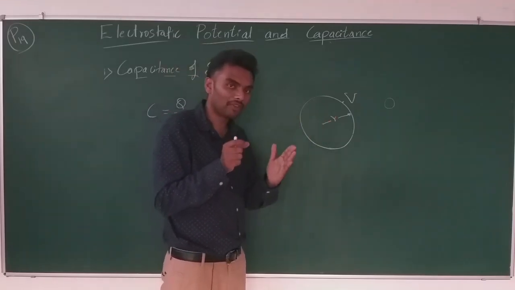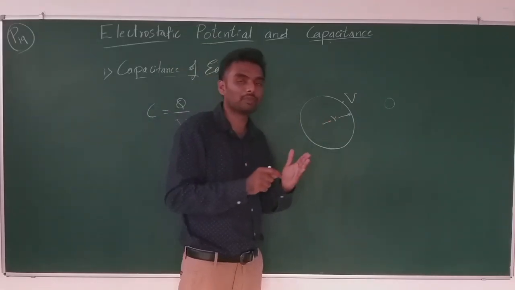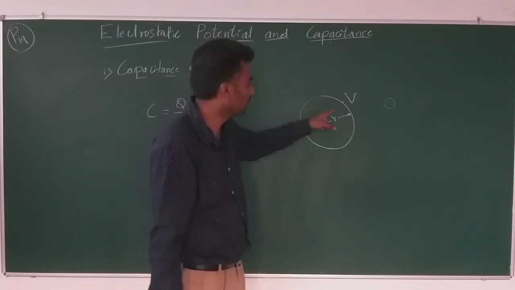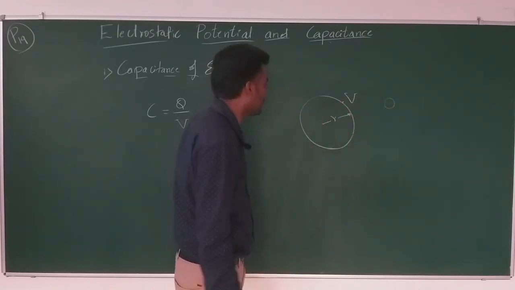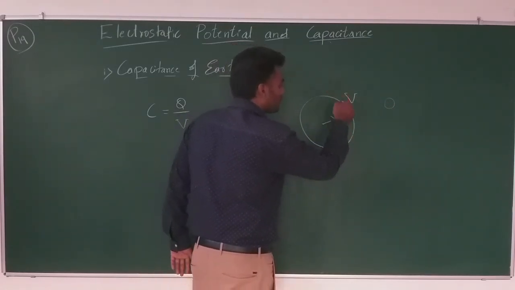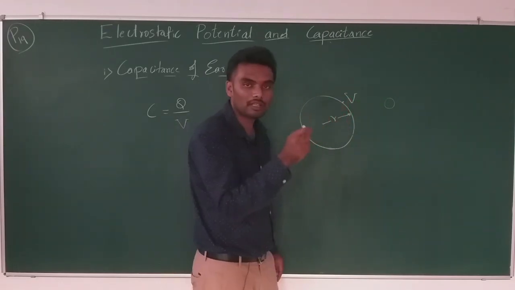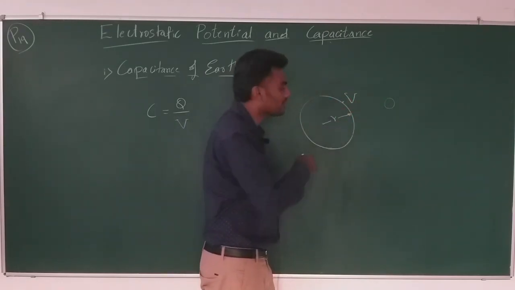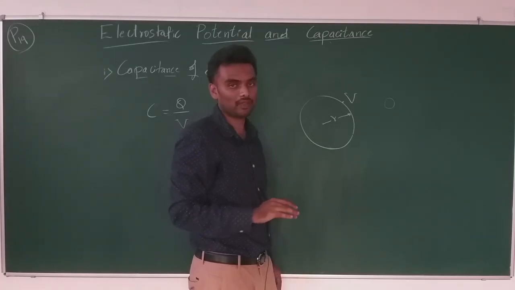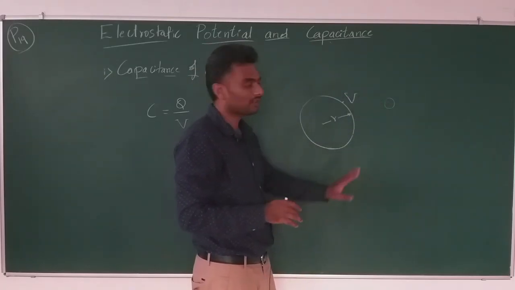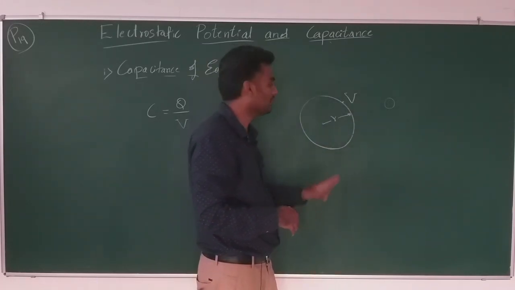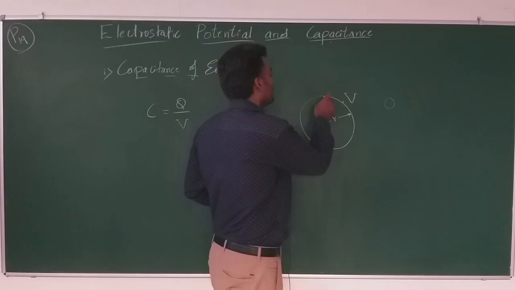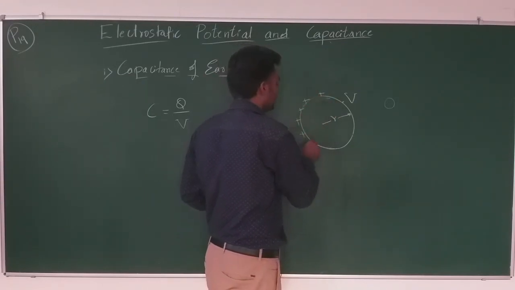Even in the parallel plate capacitor, we take the potential on the plate surface. That is how we go for it. Now you have V volts here, 0 volts here, and V is the potential difference that you got. What is V actually? If you want to get V, you have to store certain charge in the body, then only you can get V. Since there are no other charges in the given system, this body itself has to store charge on its surface